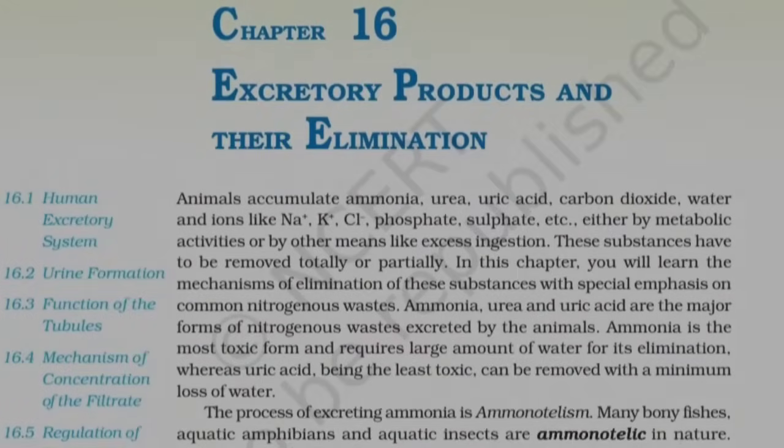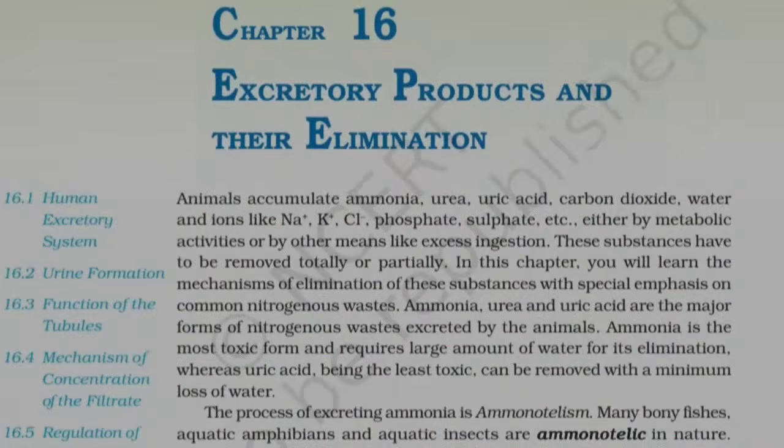Chapter 16. Excretory products and their elimination. Animals accumulate ammonia, urea, uric acid, carbon dioxide, water, and ions like Na+, K+, Cl-, phosphate, sulfate, etc., either by metabolic activities or by other means like excess ingestion.